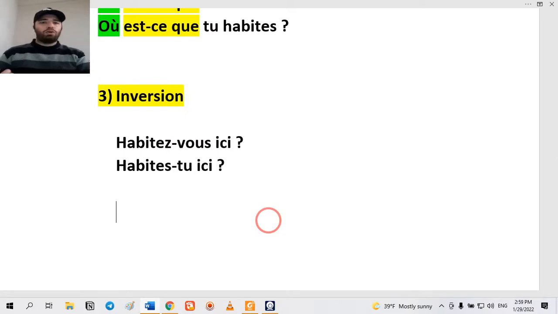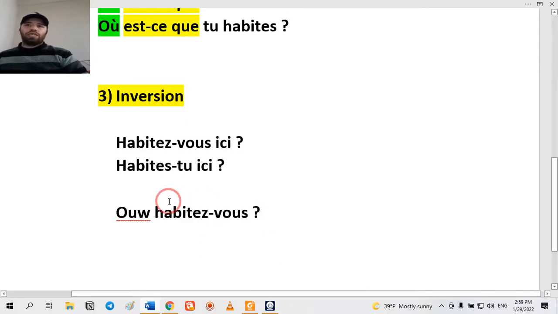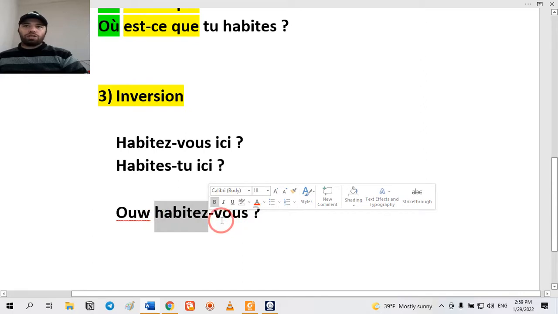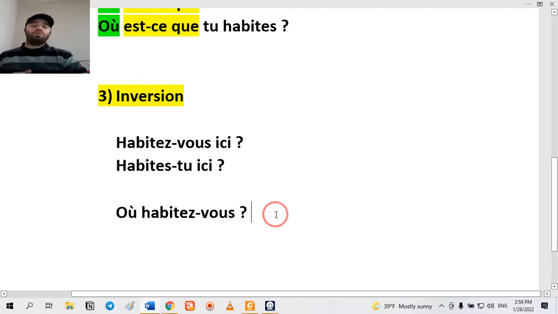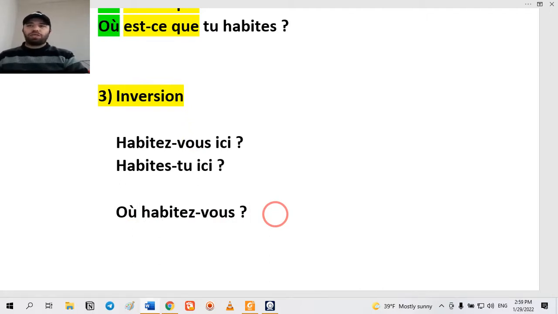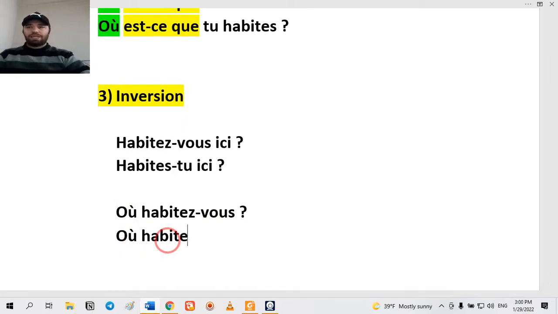Or suppose that you have a question word like où. At first you put your question word, then you invert the conjugated verb and the subject pronoun, and that's it. Où habitez-vous? Or for example, où habites-tu?